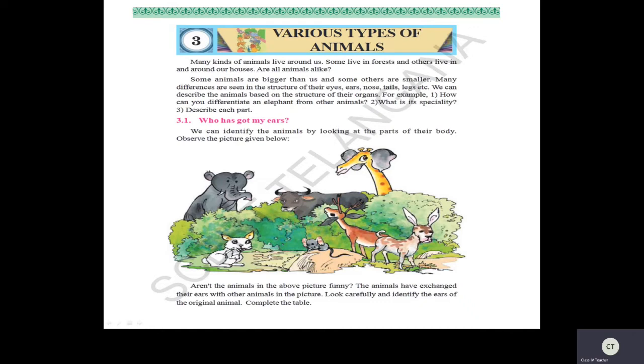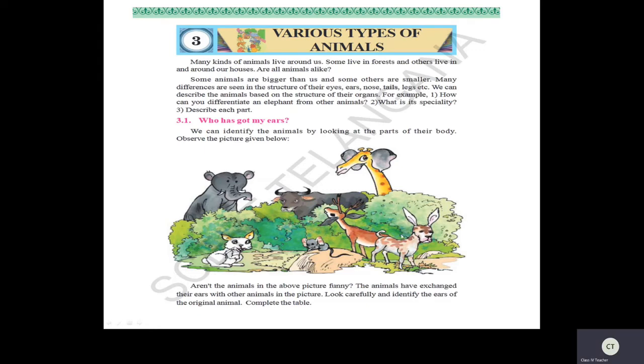Yes, rabbit. So it is sharing the ears of rabbit. Now see this rabbit. Whose ears is it sharing? Yes, giraffe. It is the ears of giraffe. Now see this mouse. Whose ears is it sharing? It is sharing